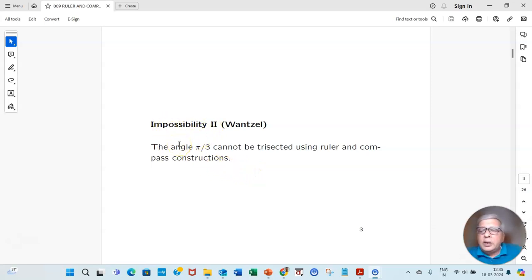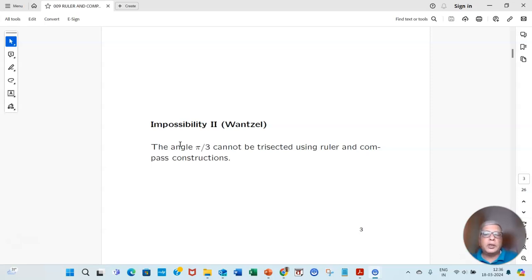In general, it is not true that no angle can be trisected. Suppose you are given a right angle, 90 degrees; you can readily construct a 30 degree angle and trisect the angle.